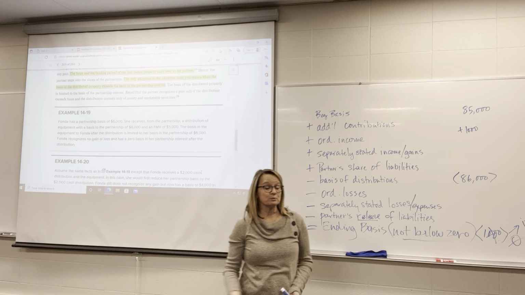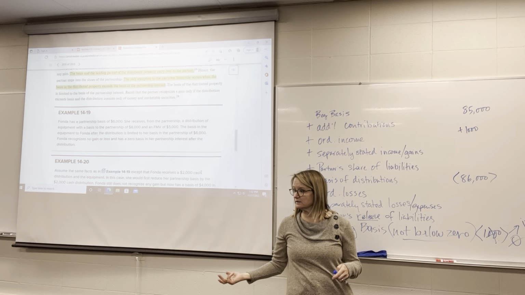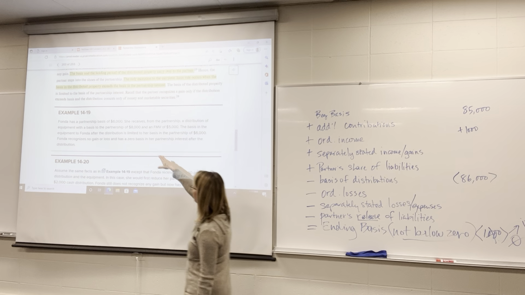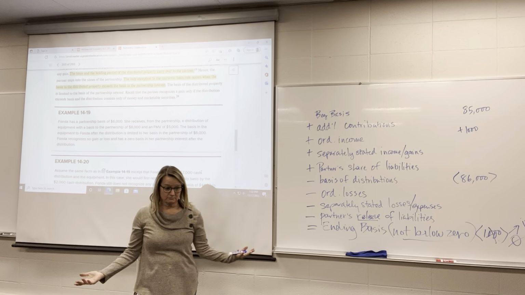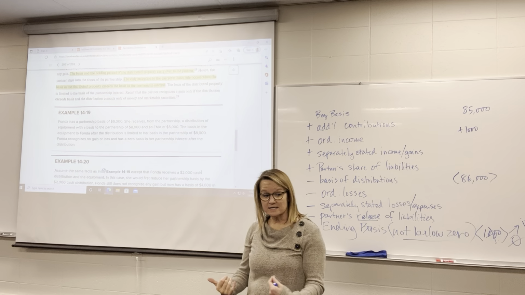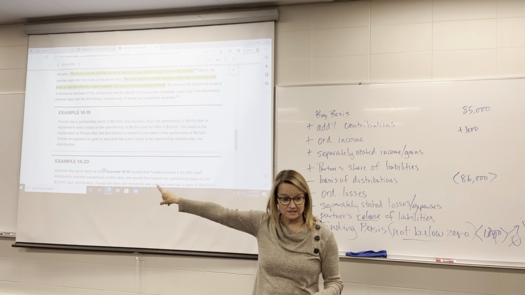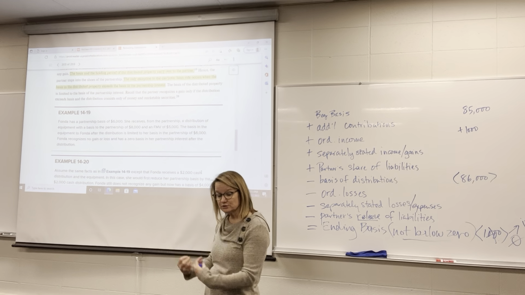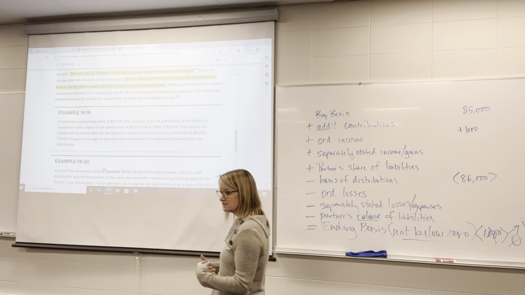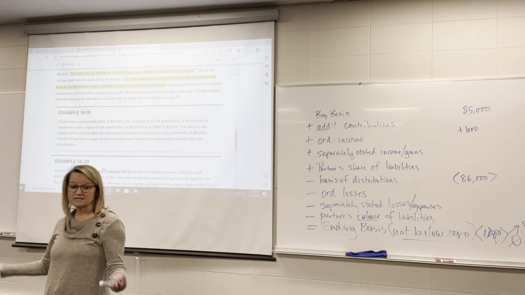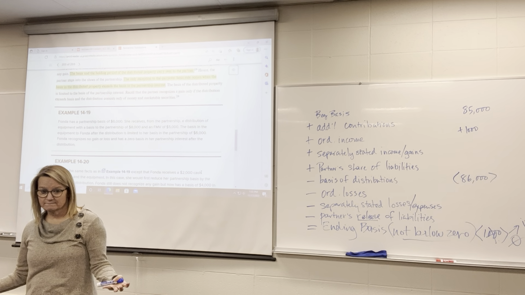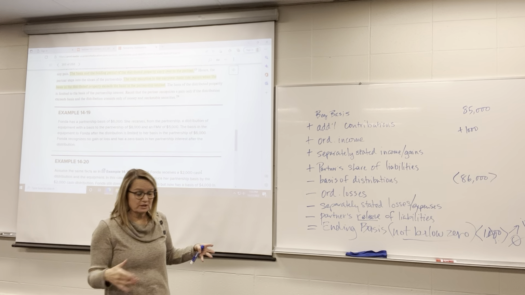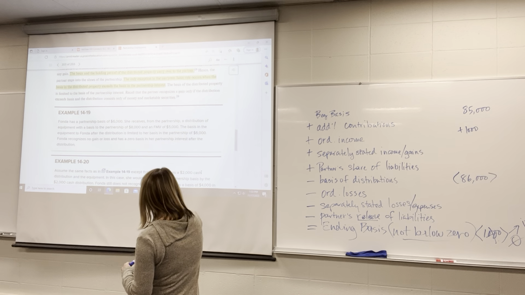That means if she were to turn around and sell that equipment for $10,000, if it had a basis of $8,000, she'd have a gain of $2,000, right? But because her basis in the partnership wasn't enough to absorb all of that distribution, we had to reduce the basis in the equipment. Now her basis is $6,000. She sells it for $10,000. Now she's got a gain of $4,000. So that's when she's going to pay the tax on it, when she sells it. She's going to pay extra because that basis is going to be adjusted.